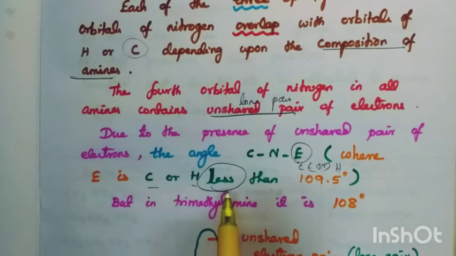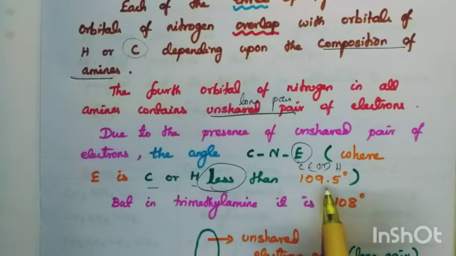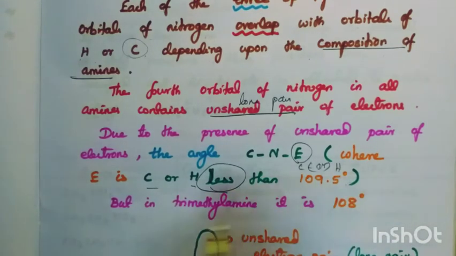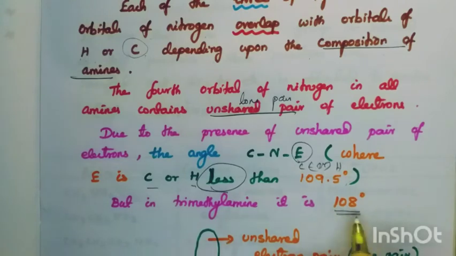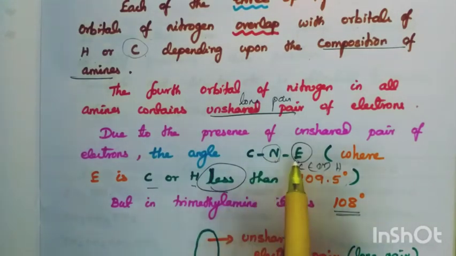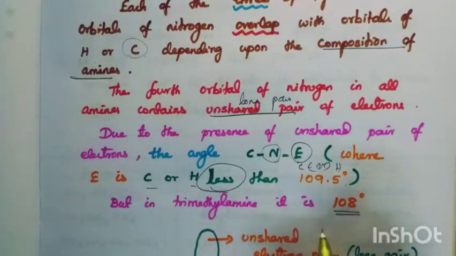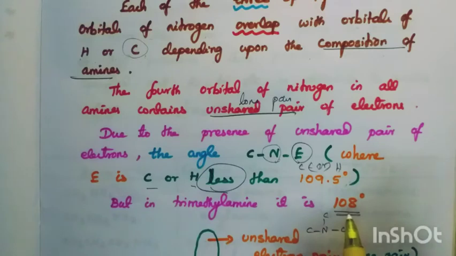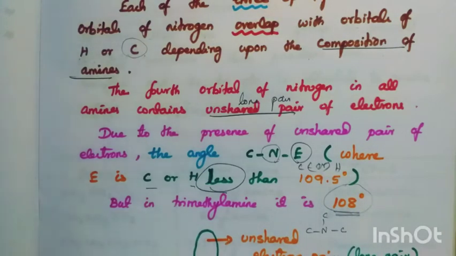But in ammonia it is equal to 109.5. In trimethylamine it is 108. All 3 bonds are attached to carbon in a tertiary amine. So the bond angle decreases to 108 degree.